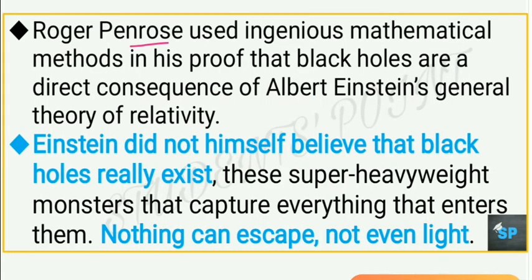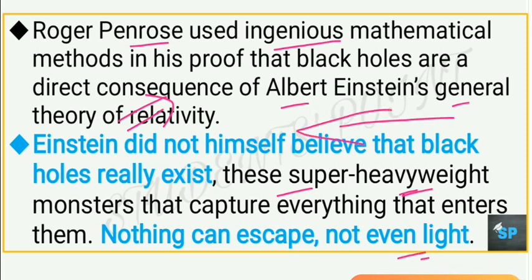Roger Penrose used ingenious mathematical methods in his proof that black holes are a direct consequence of Albert Einstein's general theory of relativity. However, it is quite surprising that Einstein did not himself believe that black holes really exist. Though he gave the theory of relativity, yet he did not believe that black holes might exist. These super heavyweight black holes are monstrous and can capture everything that enters, and even light cannot escape a black hole.